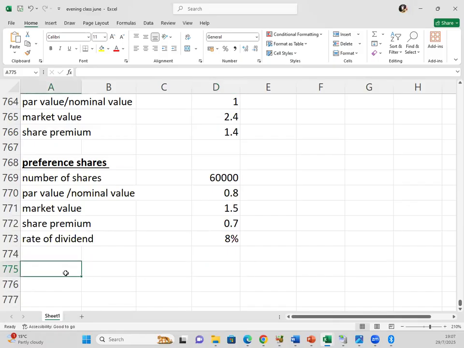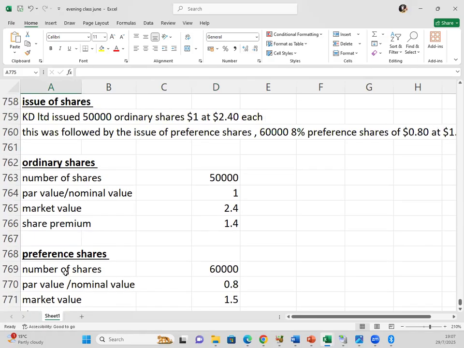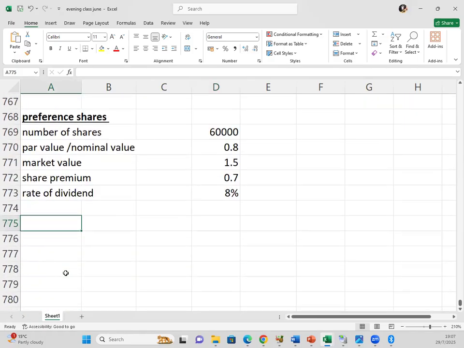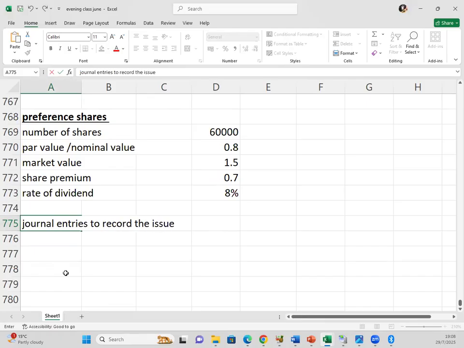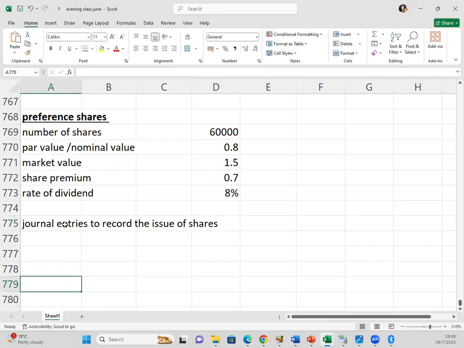Now, let's look at the journal entries to record the issue of shares. How do we record the issue of shares?